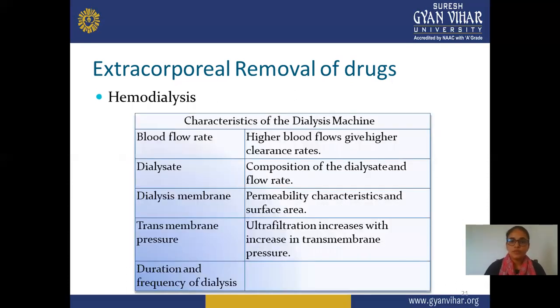This is a table of characteristics of a dialysis machine according to different factors. First is blood flow rate: a higher blood flow gives a higher clearance rate. Next is dialysate: its composition and flow rate are responsible. Next is the dialysis membrane: its permeability characteristics and surface area are responsible. Then transmembrane pressure: ultrafiltration increases with an increase in transmembrane pressure. The duration and frequency of dialysis are also responsible.